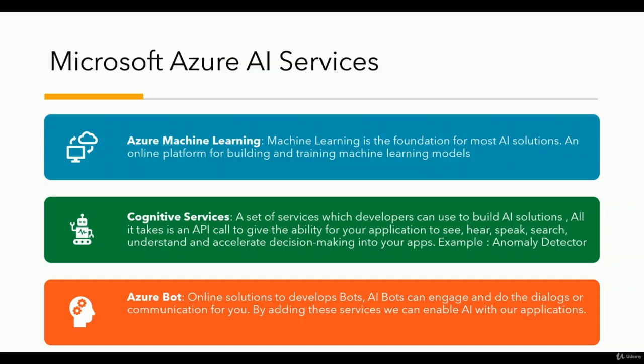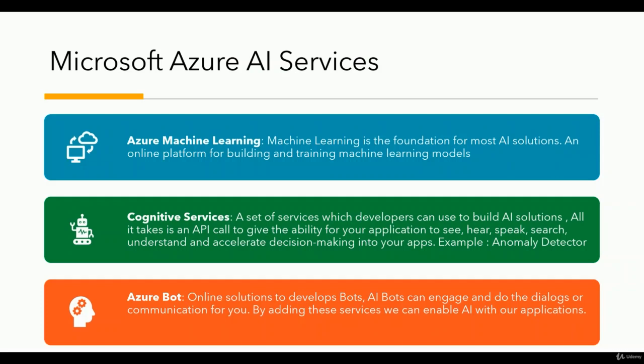The services which we discussed, whether it be conversational AI, computer vision, NLP, or anomaly detection, all come under cognitive services. Cognitive services provide an API for all these services, and you can use this API with your application.